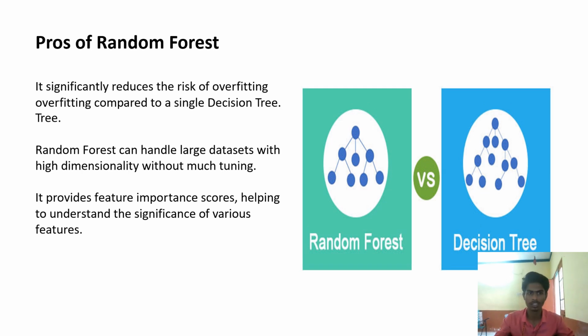Pros of random forest. It significantly reduces the risk of overfitting compared to a single decision tree. Random forest can handle large data sets with high dimensions without much tuning, as it contains multiple decision trees. It provides feature importance scores, helping to understand the significance of various features.